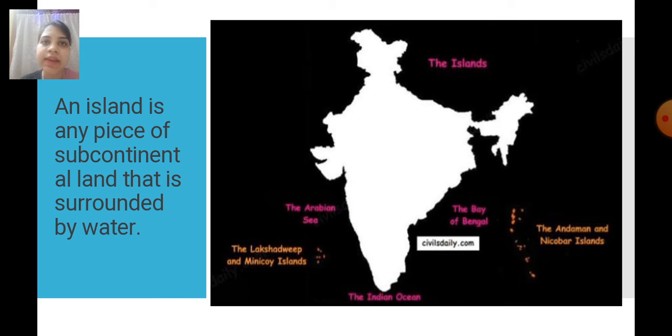Now what is an island? An island is any piece of sub-continental land that is surrounded by water. So here you can see in this picture our India, the southern part of India, three sides surrounded by water, right? And also the Andaman Nicobar Islands and Lakshadweep Islands are there, which are surrounded by water.